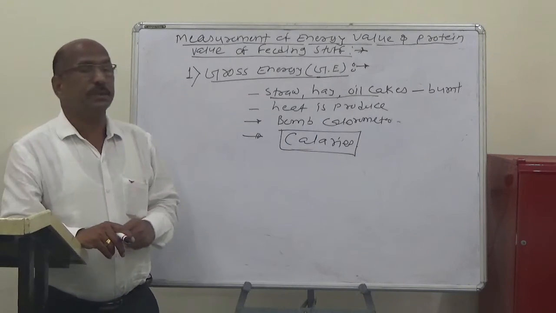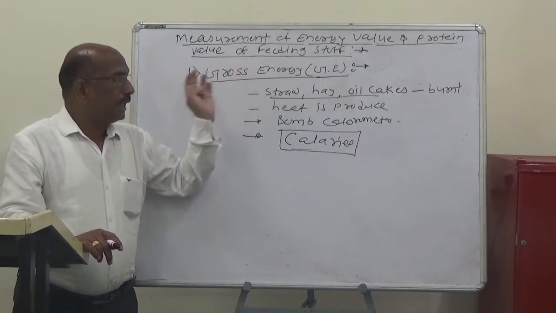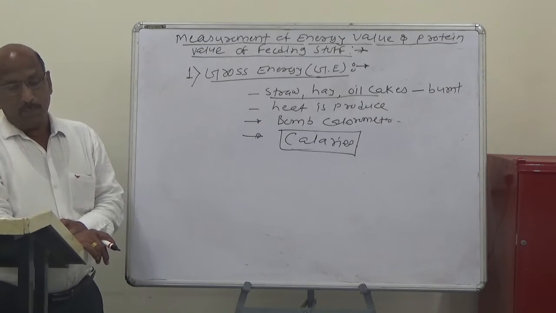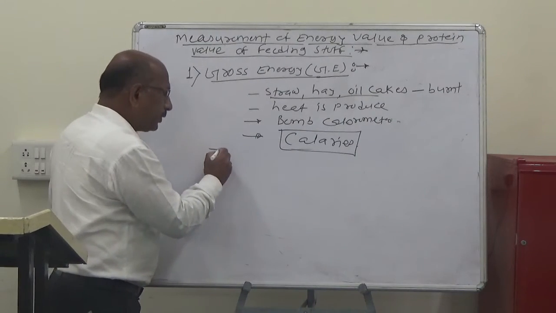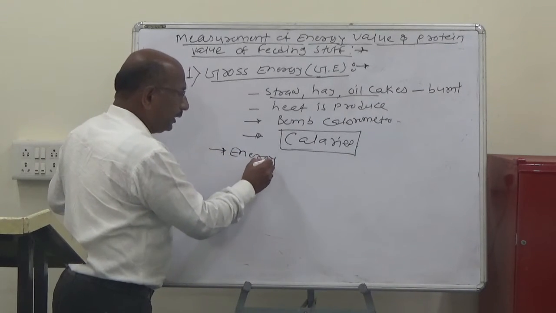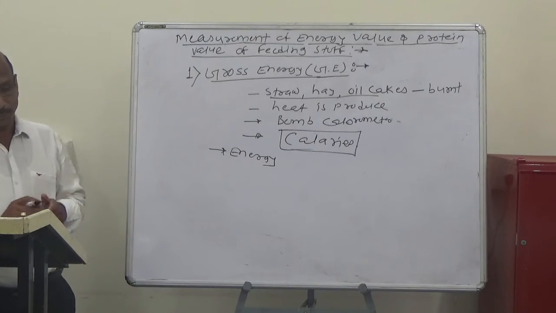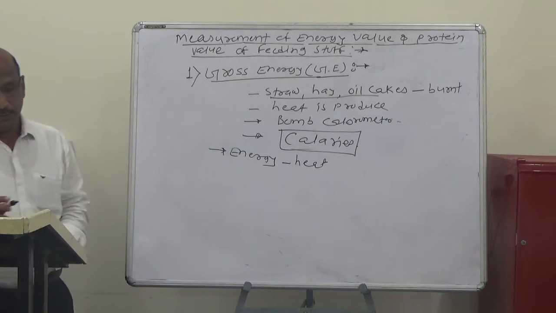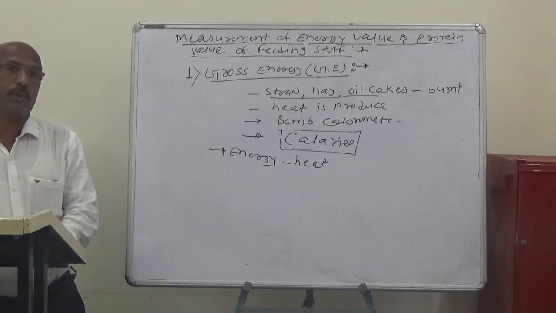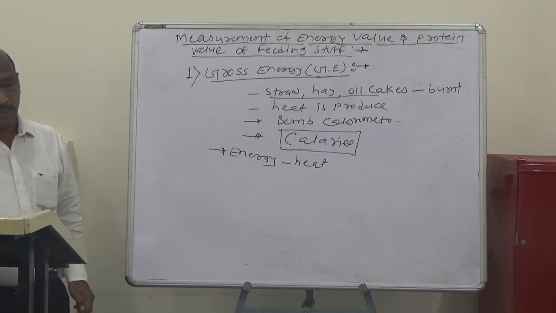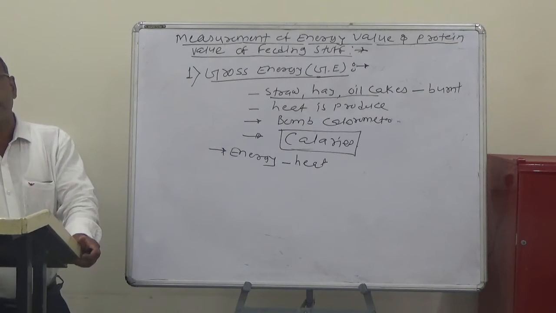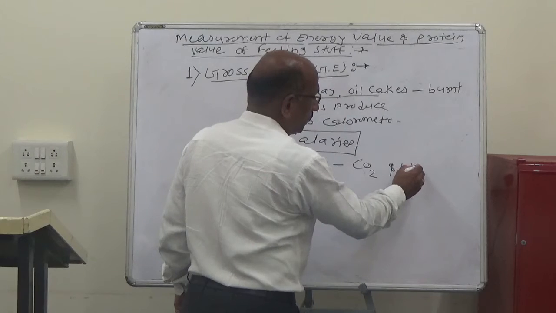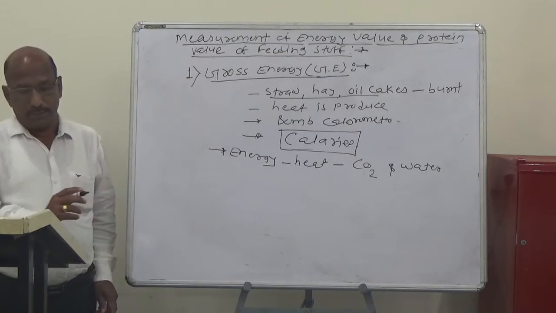So what is the gross energy? The gross energy of food may be defined as the energy given out in the form of heat when it completely burns down to its ultimate oxidation products, that is CO2 and water.